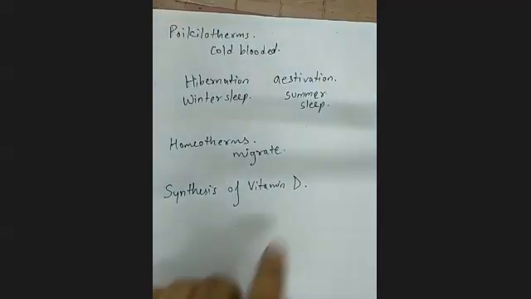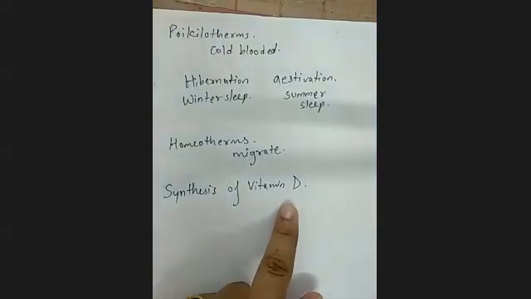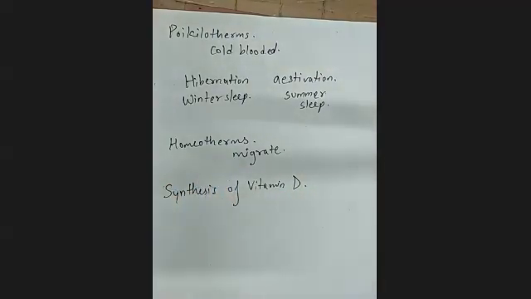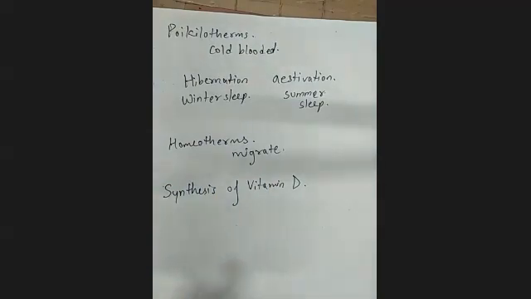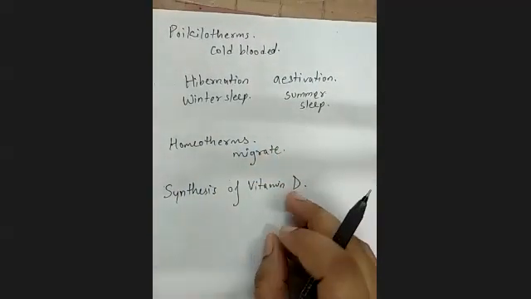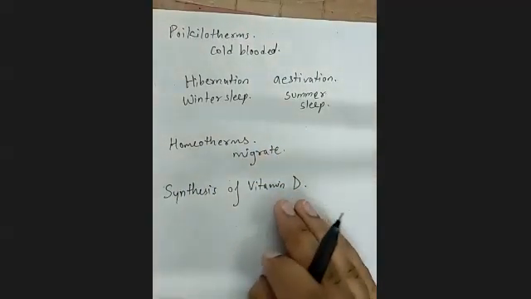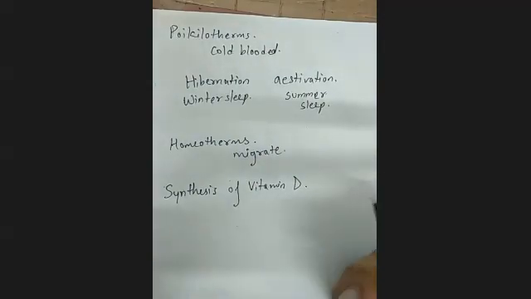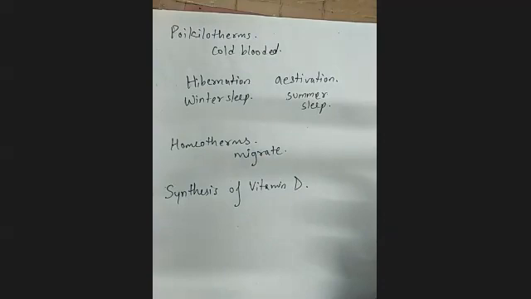This is the only vitamin our body synthesizes. The rest of the vitamins you can obtain from your diet, but this one is synthesized by our body. By sunlight, yes, I will come to it.